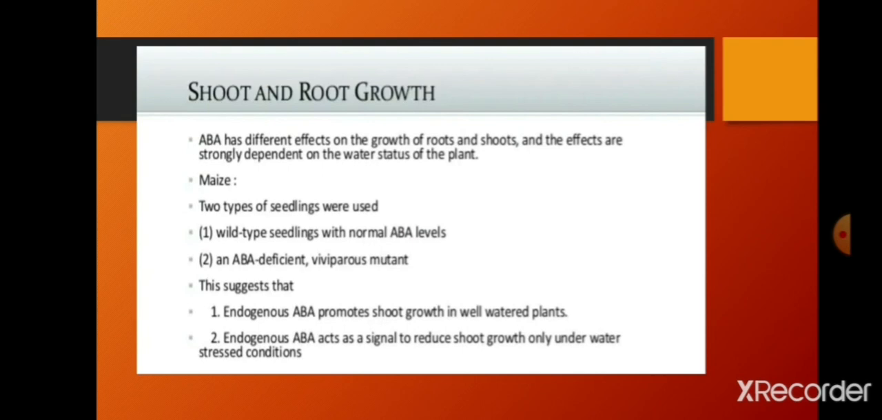This is about shoot and root growth. One thing to remember is that when the water is less in the soil, root growth is promoted to reach the water. For searching for water, they will grow deeper roots, but shoot growth is retarded.